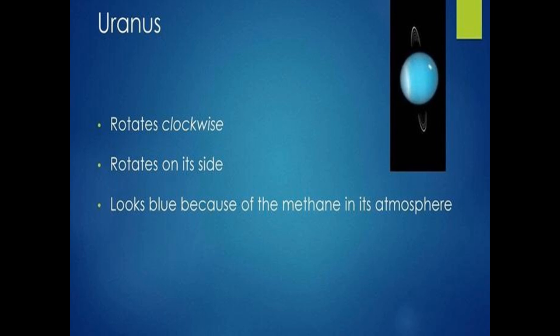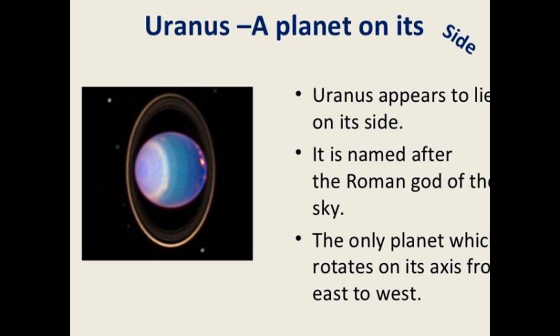It rotates clockwise, rotates on its side, and looks blue because of the methane in its atmosphere. It also has a ring system. Uranus appears to lie on its side. Its name comes from the Roman god of the sky, and it is the only planet which rotates on its axis from east to west.